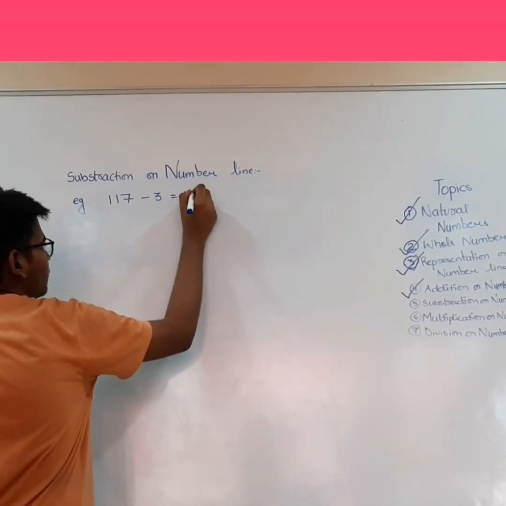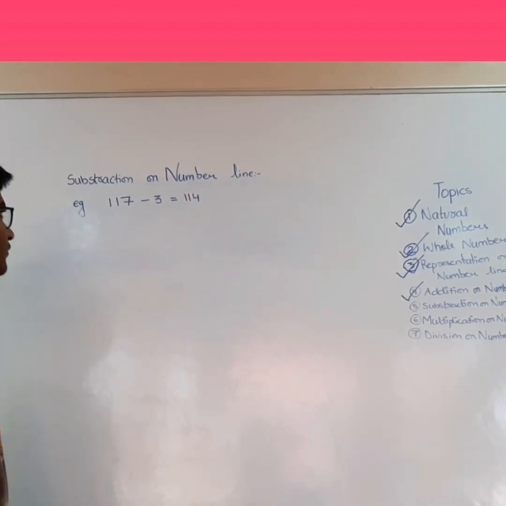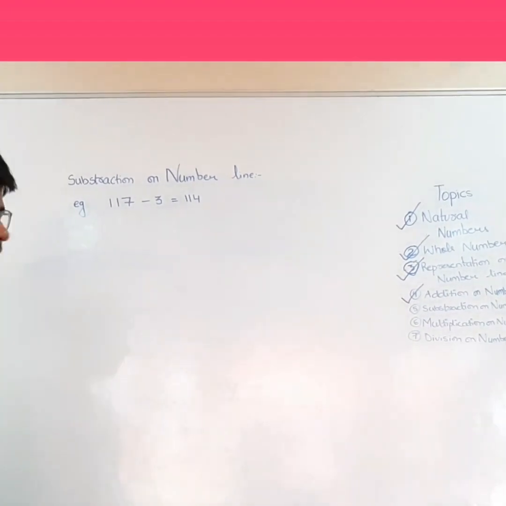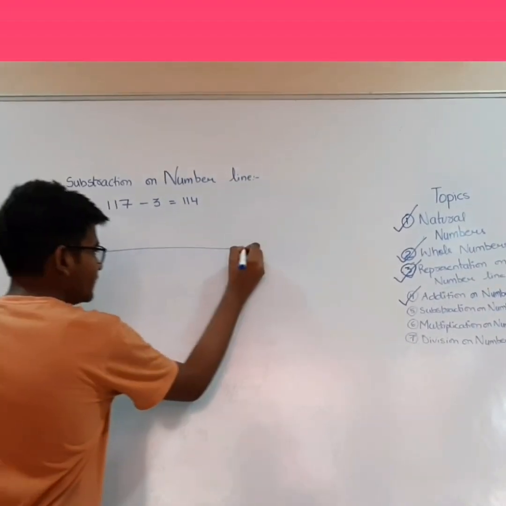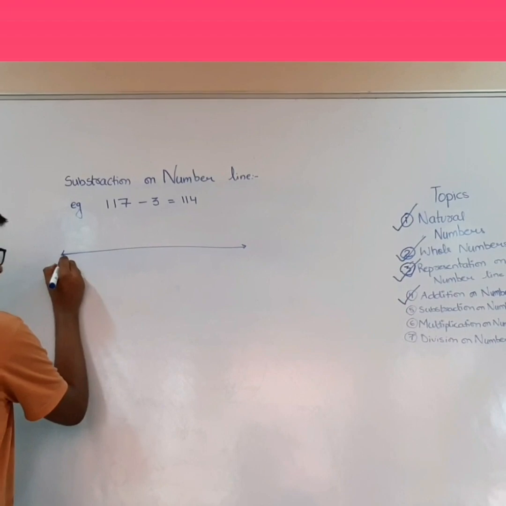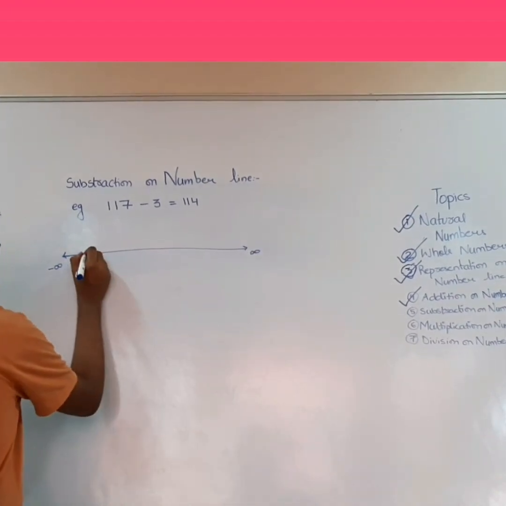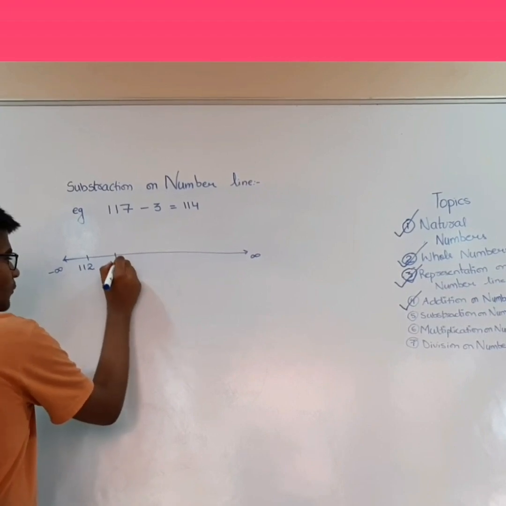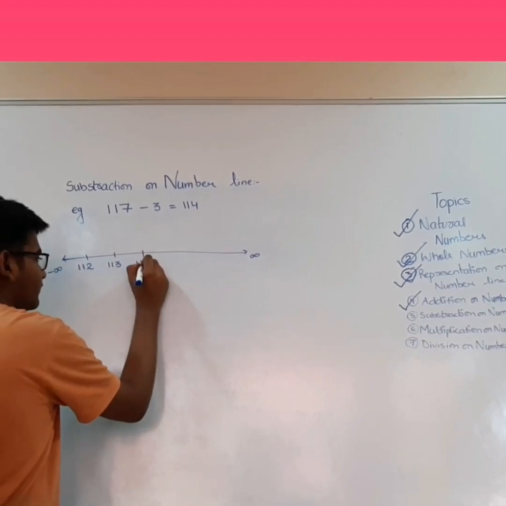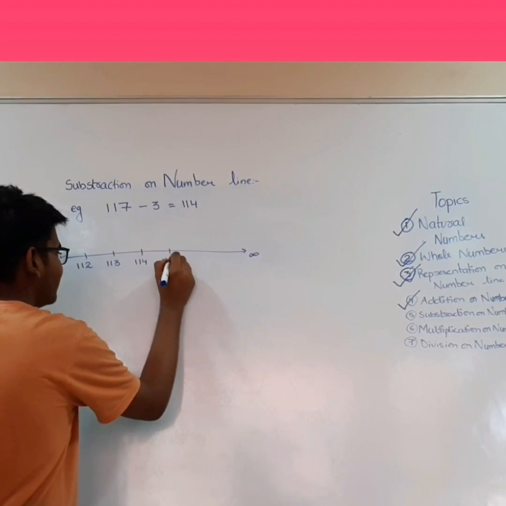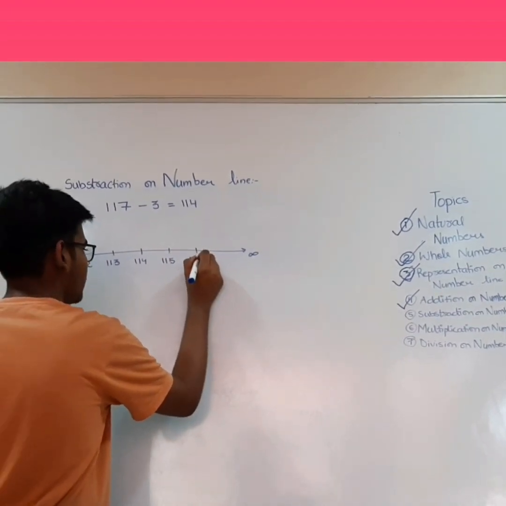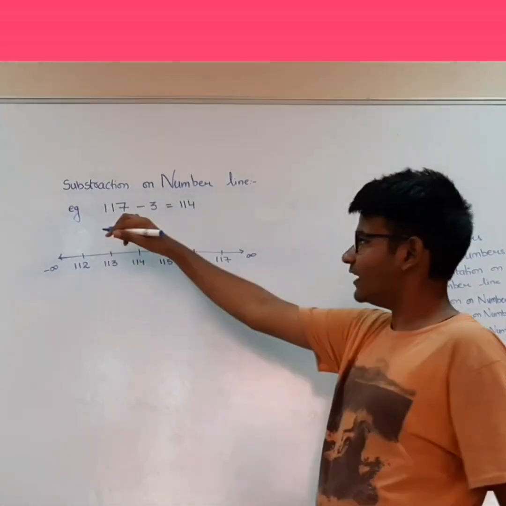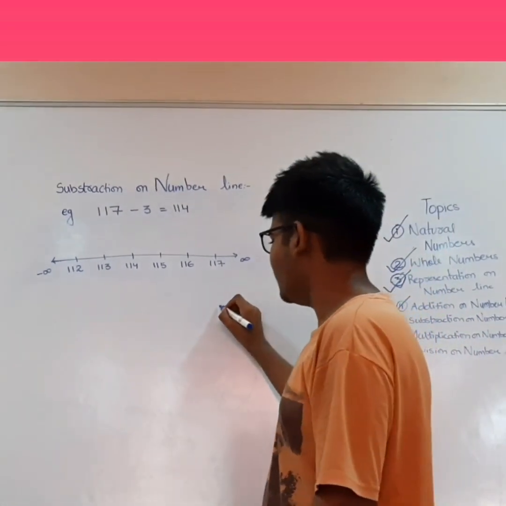That will be 114. Now, since this is a very large number, we cannot start a number line from 0. So, rather than starting from 0, we will start from a higher number. Let us take 112, 113, 114, 115, 116 and 117.